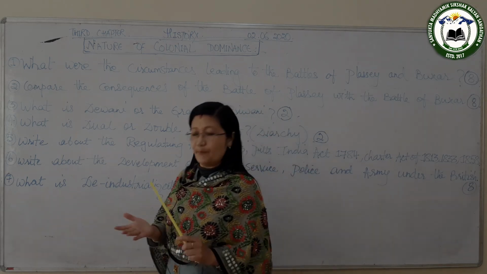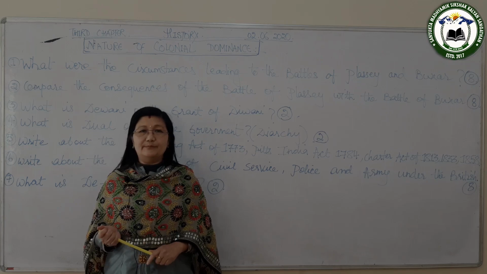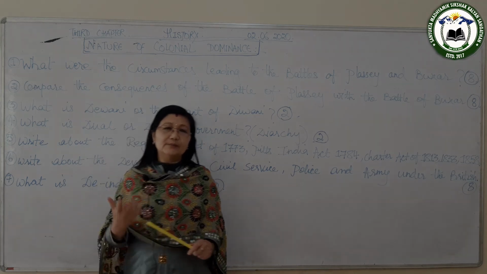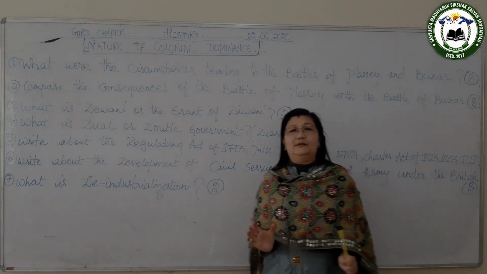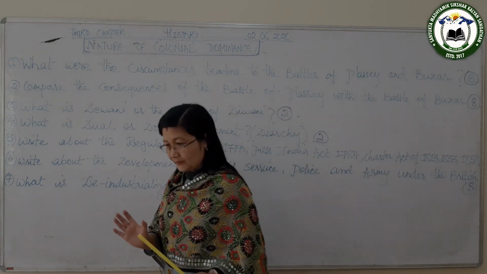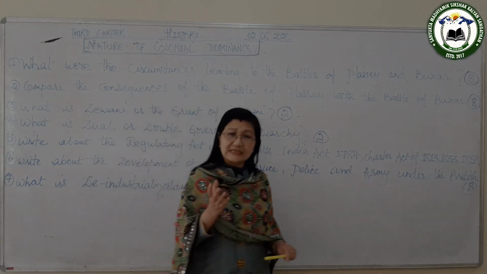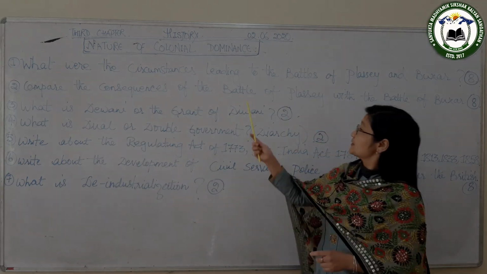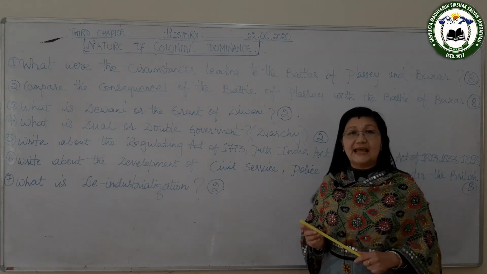They got the Diwani of Bengal, Bihar, and Orissa, and that made the British the legal power. That means now the British got the protection from the law. So this is what you have to write for the consequences of the Battle of Plassey and the Battle of Buxar.